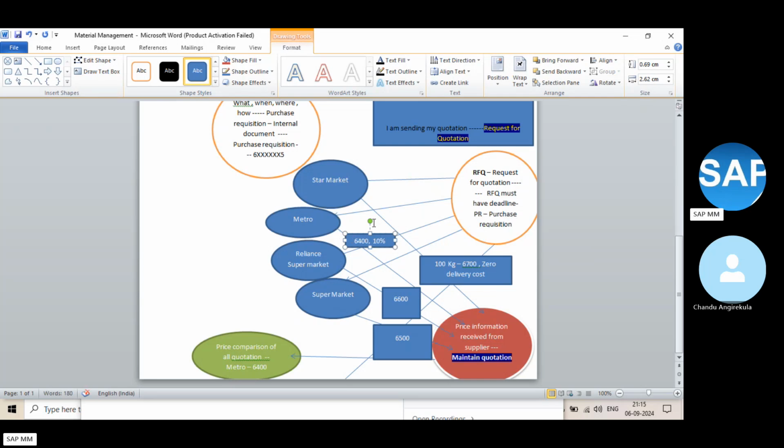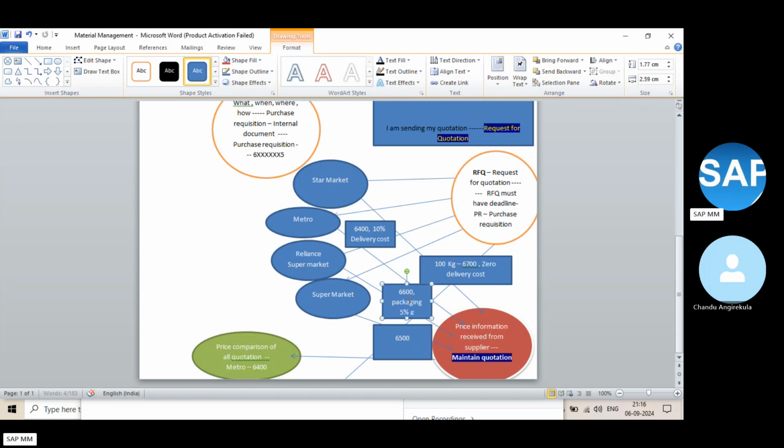Just assuming that 10% is the delivery cost. Here they say that they are not charging anything for delivery, but for the packing and packaging cost, because they are selling loose rice, there is a packaging cost. Let's assume that packaging cost is 5% of the product cost.